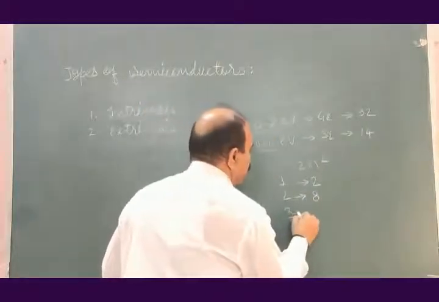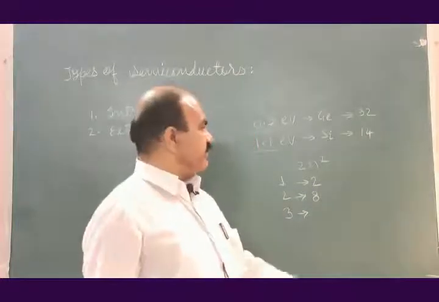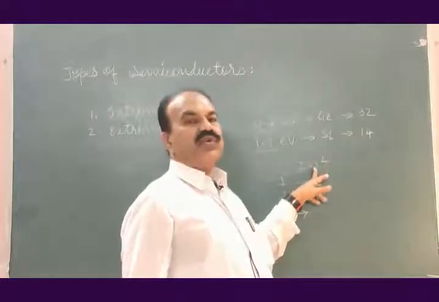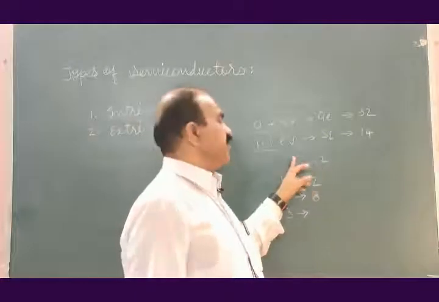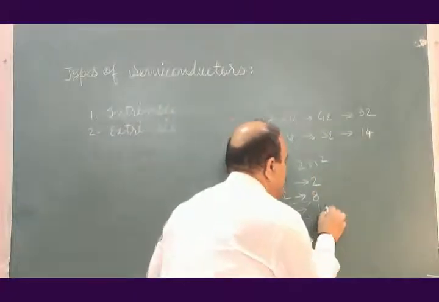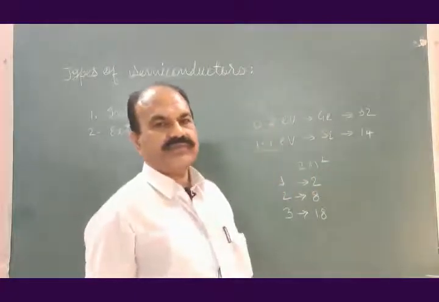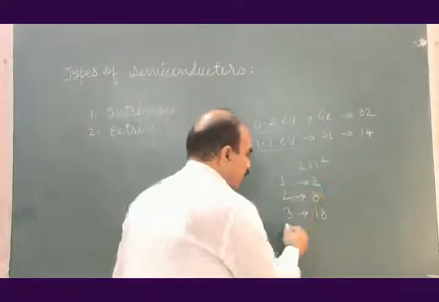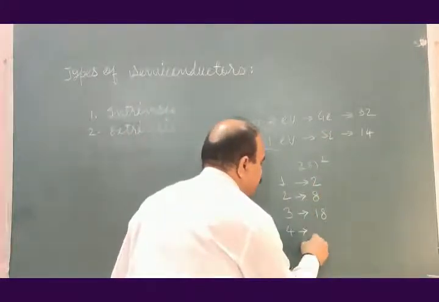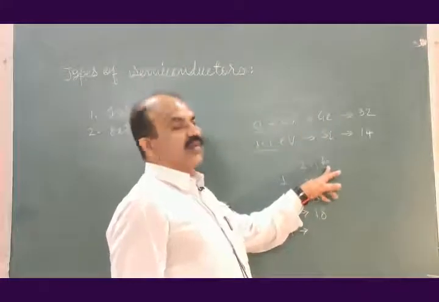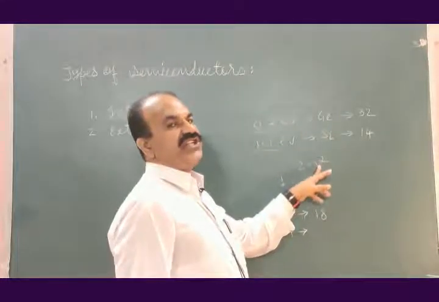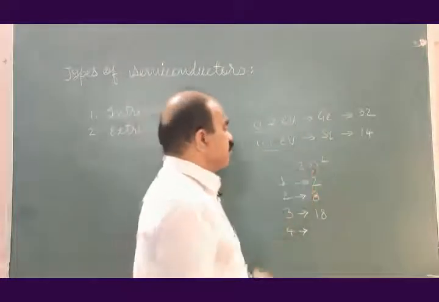If you go for third orbit, 3 to the power 2, 3 3s are 9, 9 into 2, 18. If you go for fourth orbit, 4 to the power 2, 4 4s are 16, 16 into 2, 32.